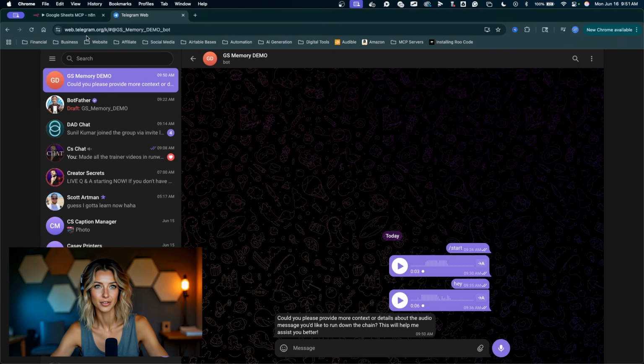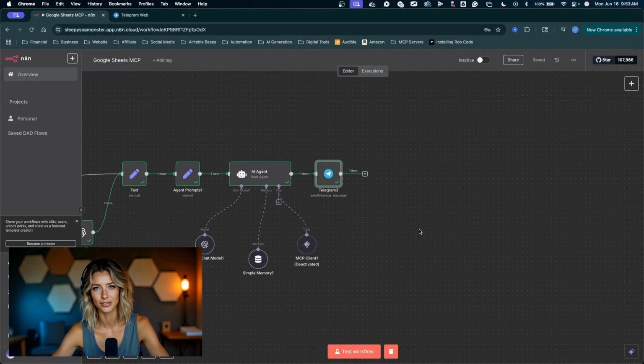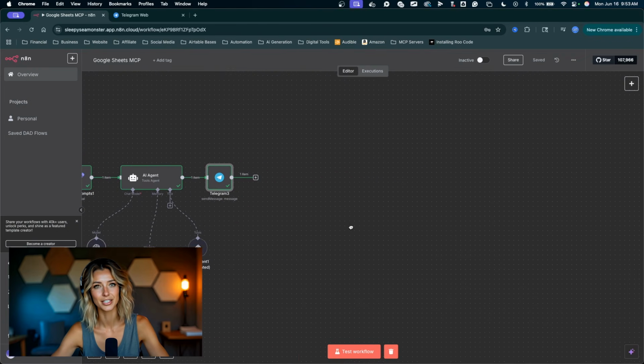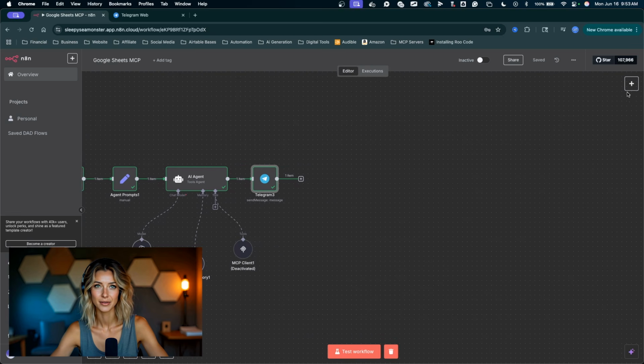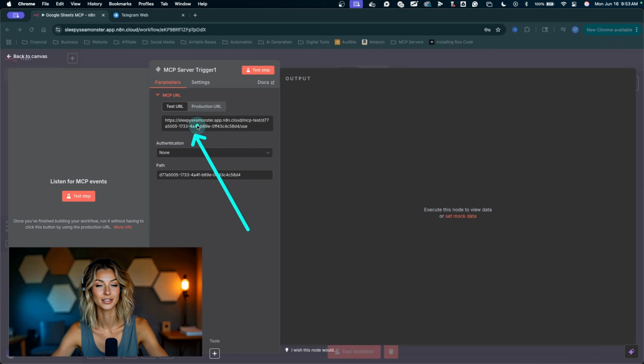Now we can play with the bot a little bit. I'm gonna jump into n8n. All right, back in n8n, let's go ahead and build that Google Sheets MCP server. So what we need, I'm gonna click the plus up here, type in MCP, we can find the MCP server trigger. This is that URL we need.